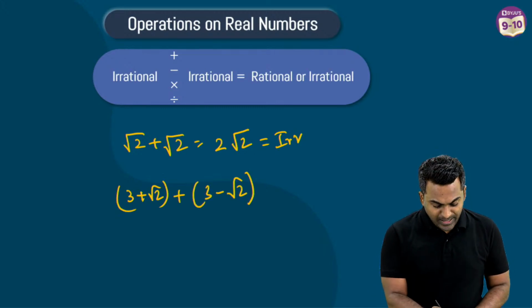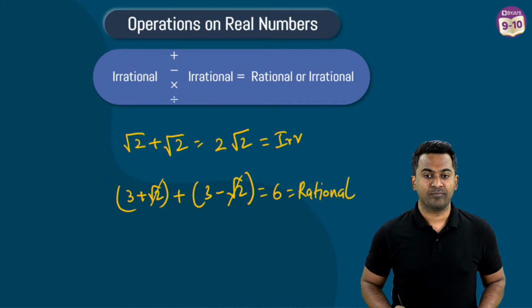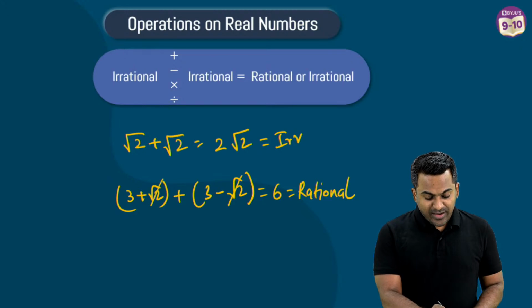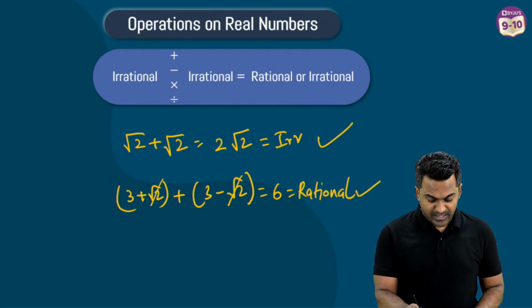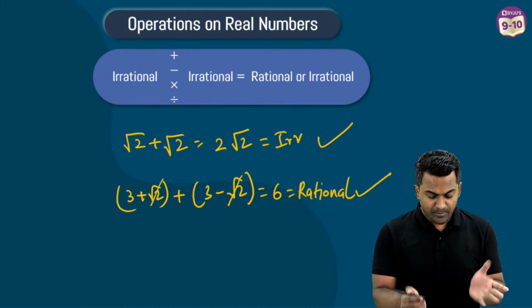Then plus root 2 minus root 2 will get cancelled and you're getting 6. So 6 is a rational number. So irrational plus irrational, in this case, it is irrational, but in this case, it is rational. Similarly, you can try for subtraction as well, multiplication as well.